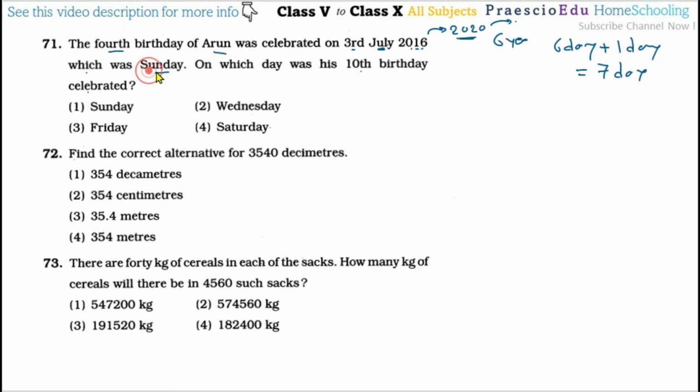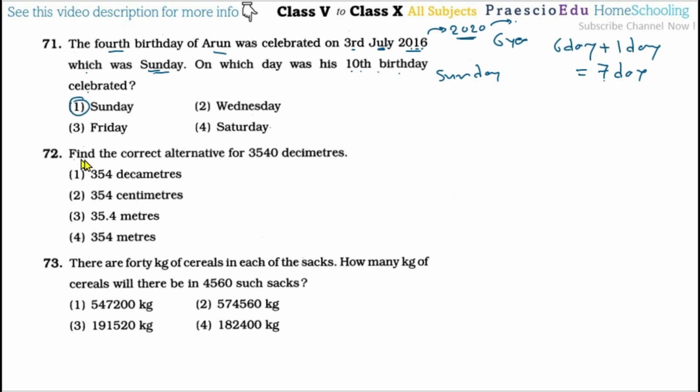If suppose it is Sunday in 2016, then on the 10th birthday also, 7 weekdays we have to add to Sunday, so that is also Sunday. So option number 1 is the correct one.